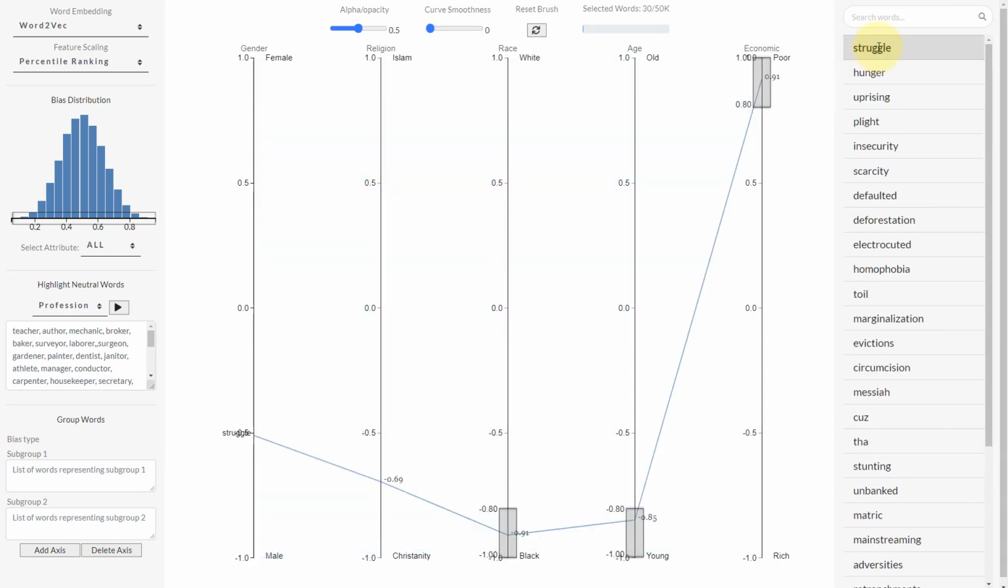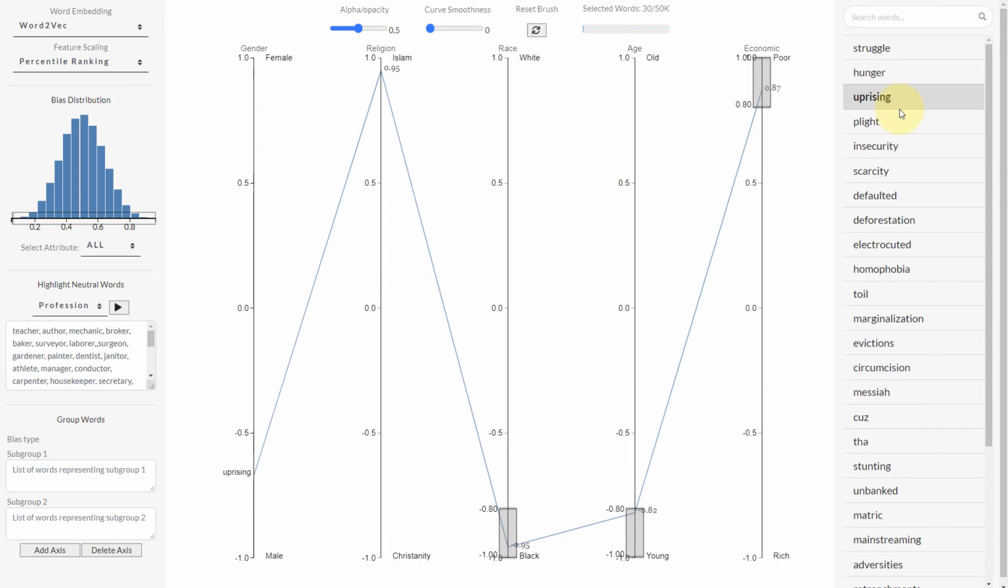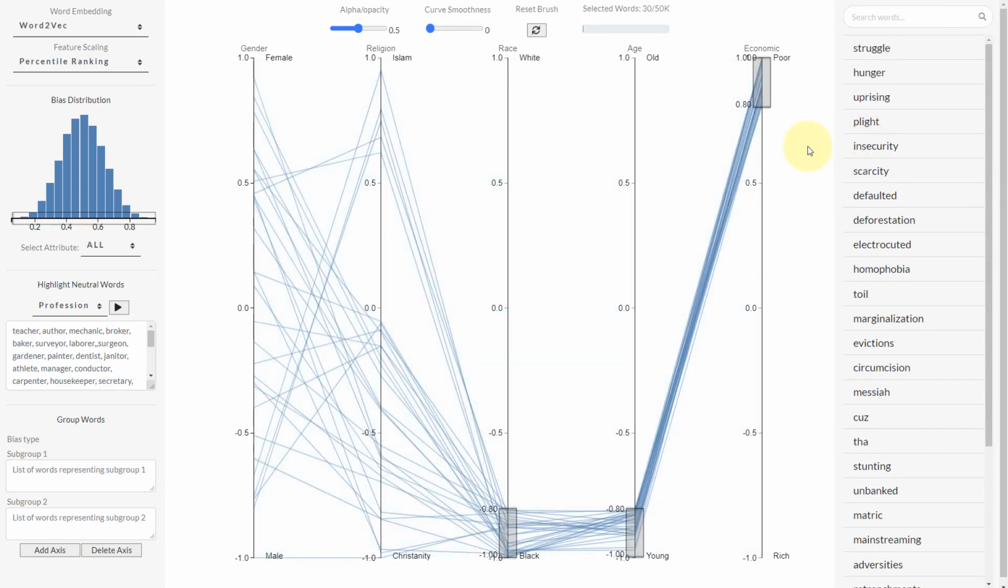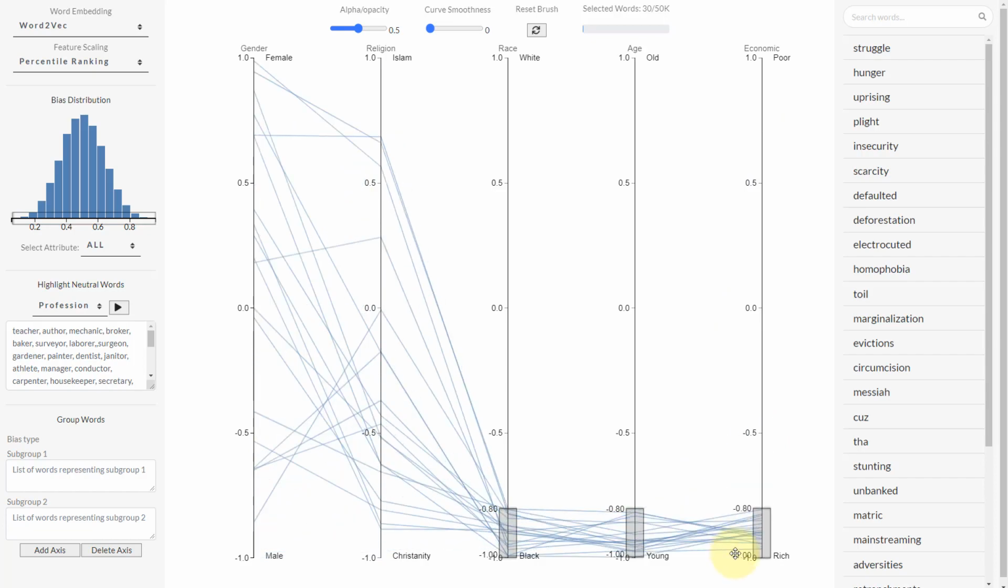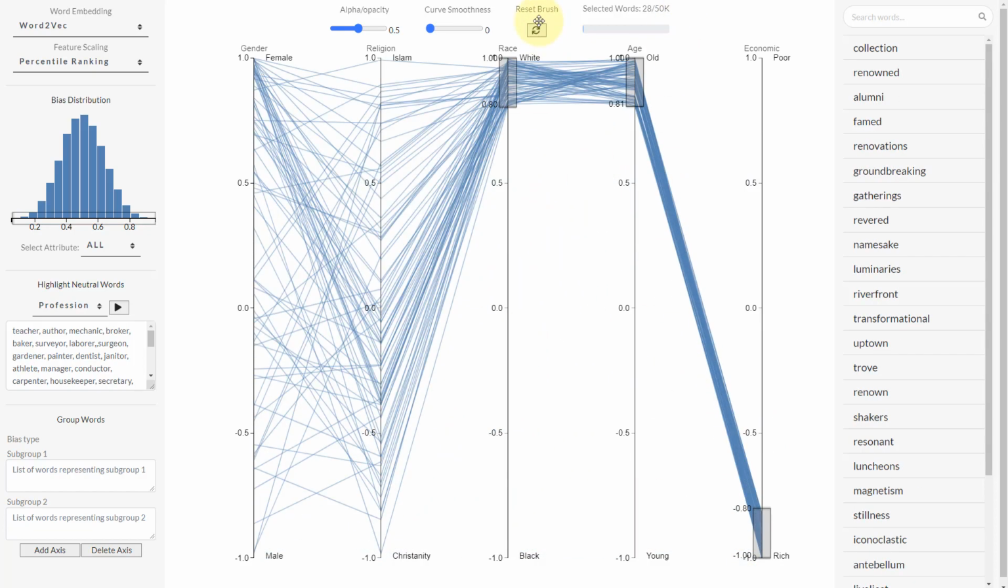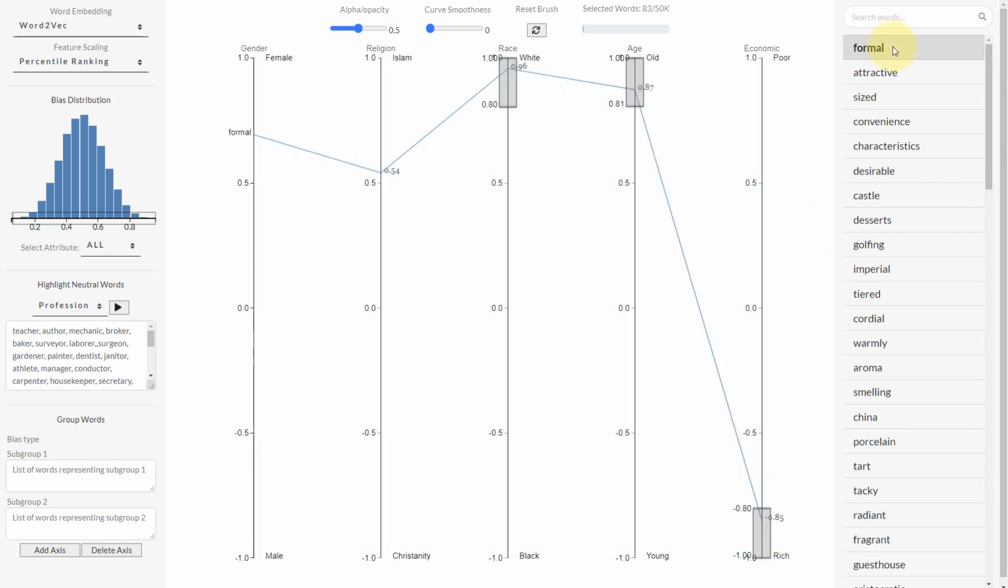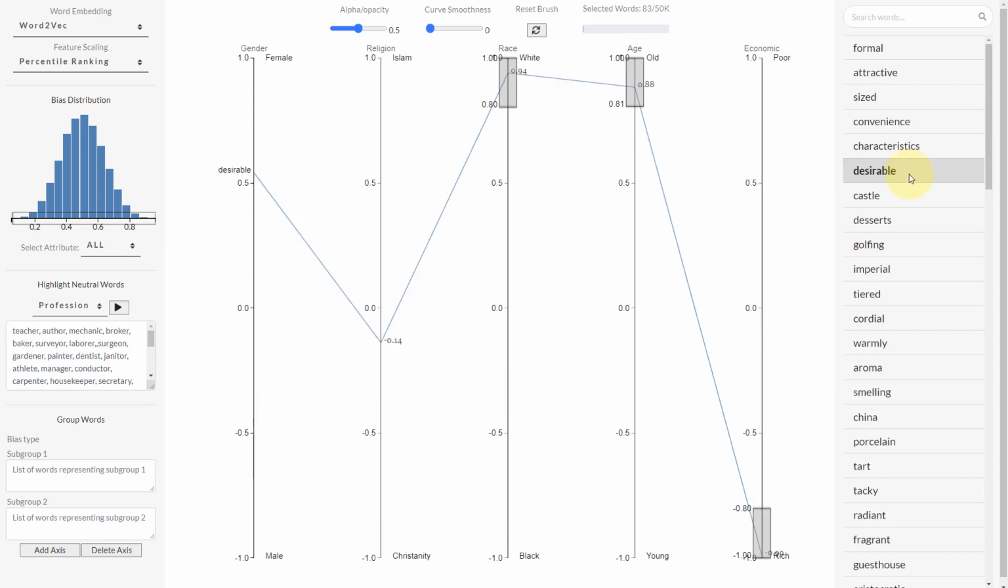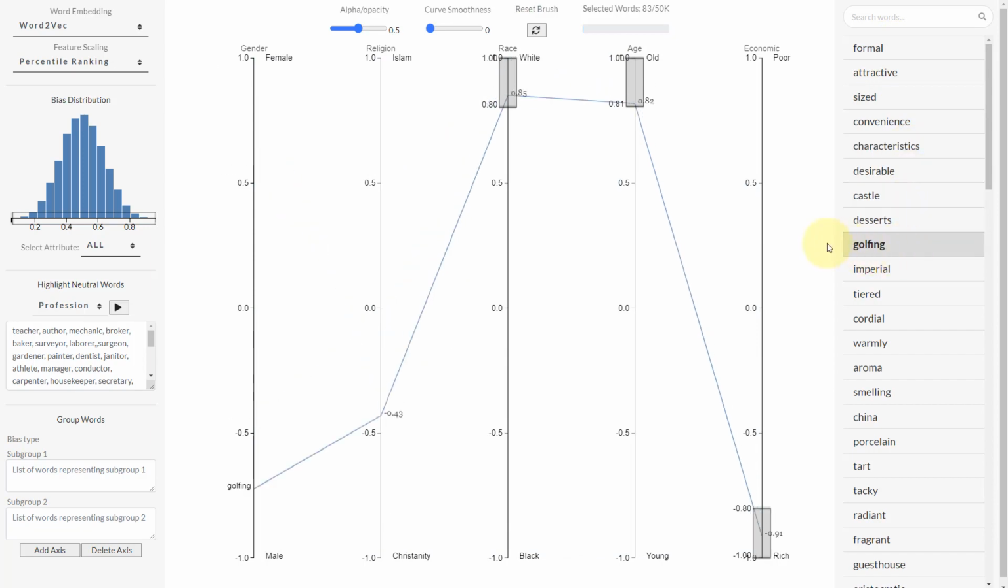The words that you're seeing here, struggle, hunger, uprising, all of these words strongly associate with each of these different categories, and hence these words are linked with the intersectional group poor, young, black. Now we can choose different subgroups to see how different words associate with different subgroups. So let's say for the intersectional group white, old, rich, we see words like attractive, formal, desirable, castle, deserts, golfing, etc.